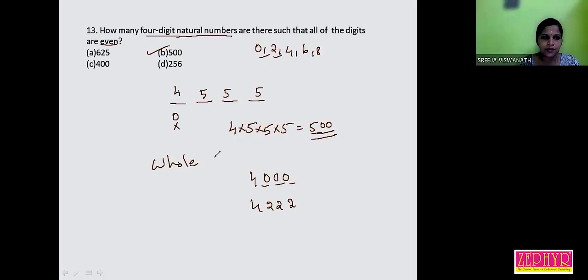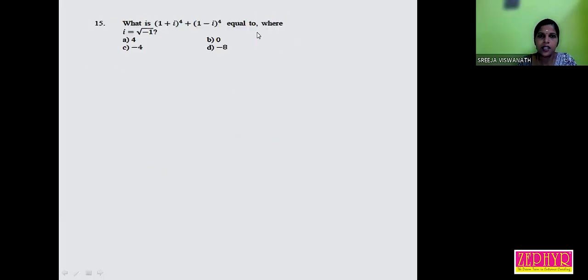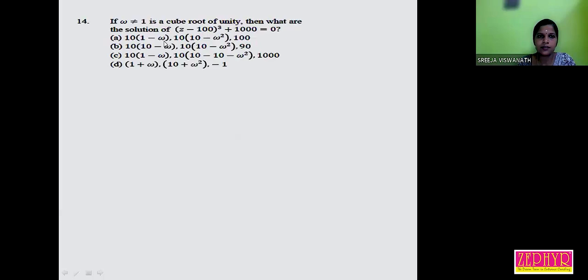Next question. Omega not equal to 1 is a cube root of unity. Then what are the solutions of (z minus 100) the whole cube plus 1000 equal to 0? Very important question.